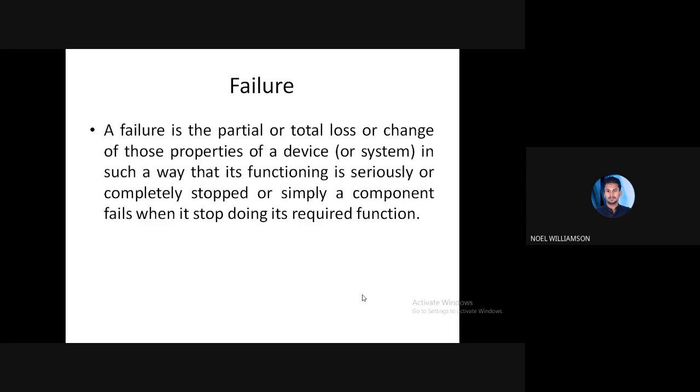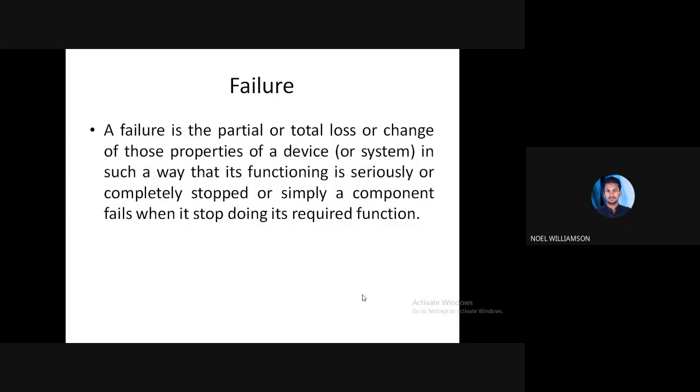That means sometimes there is a partial loss of the property. For every component there is a required or desired property, that means that component should work in a proper manner, in a predefined standard manner.